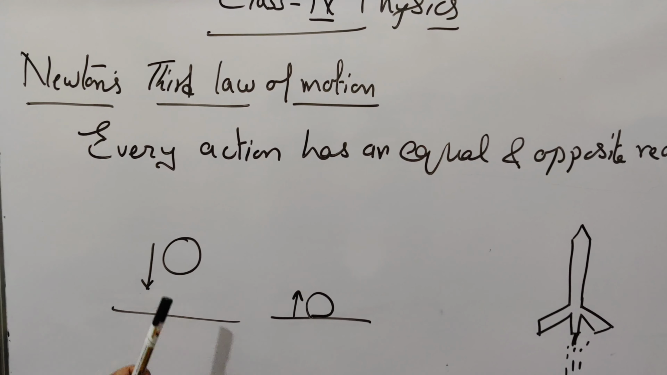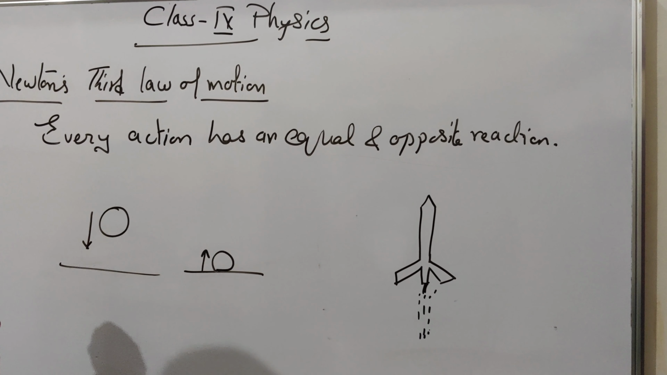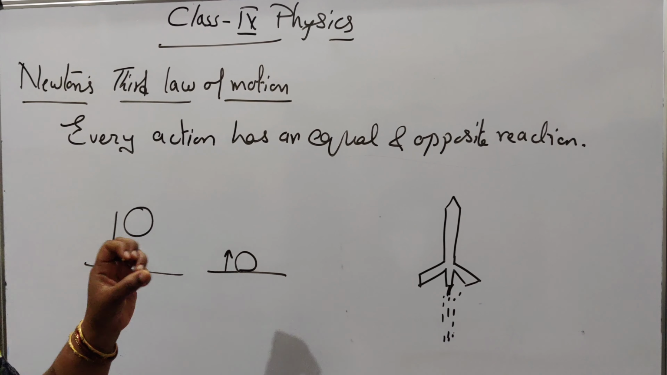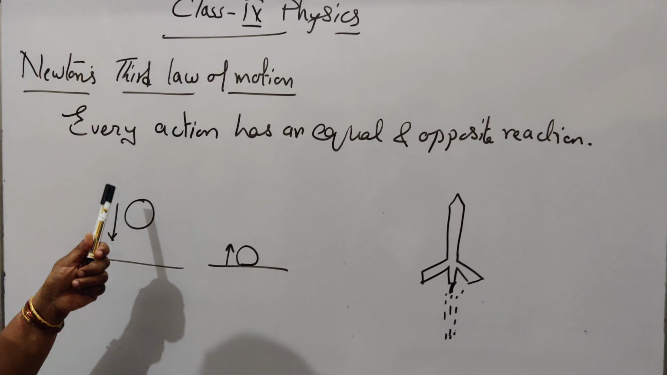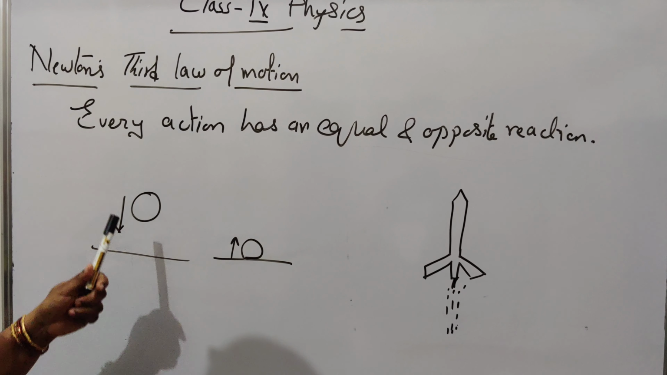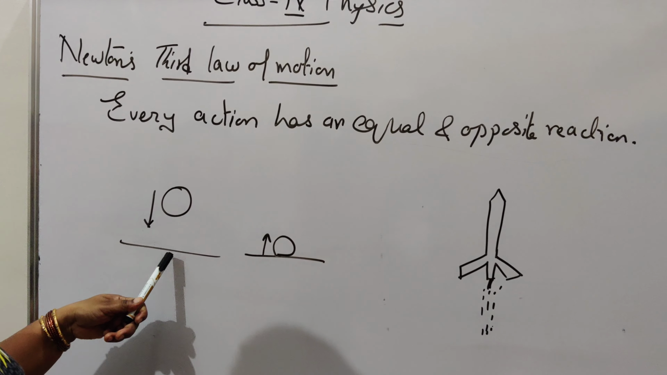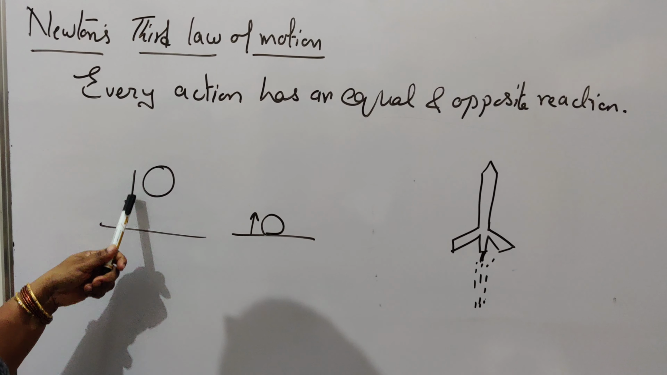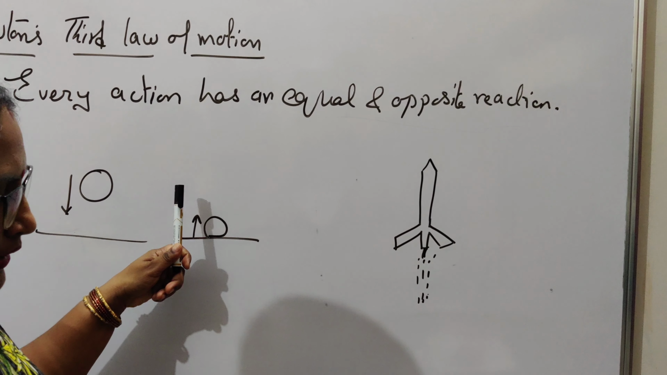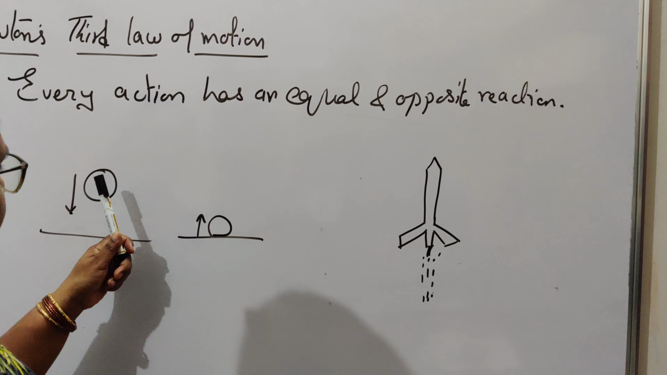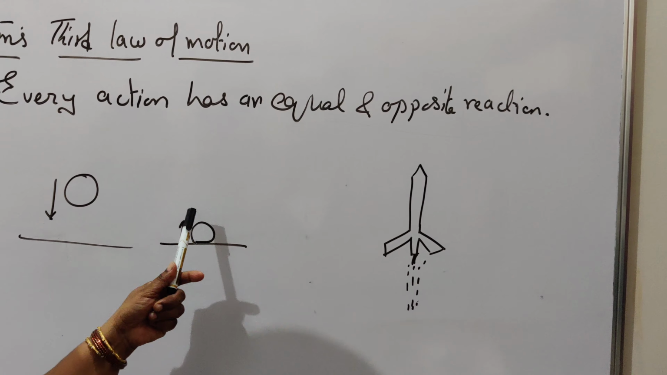Action and reaction means when you are giving an action to an object, it will give an opposite reaction. Okay. For example, suppose you are bouncing a ball on the floor, a cemented floor. You are giving the action to the ball, and the same ball will bounce towards the top. Every action has an equal and opposite reaction.